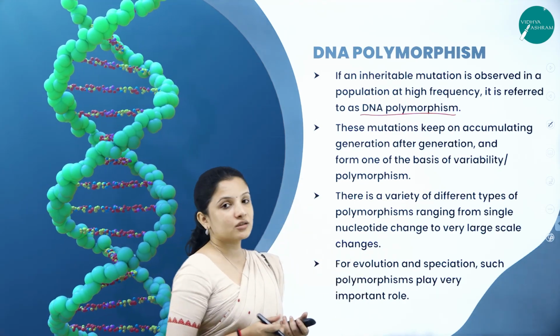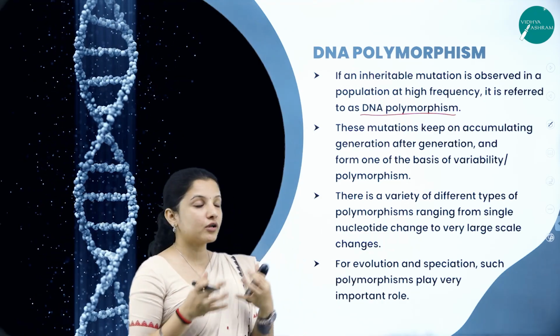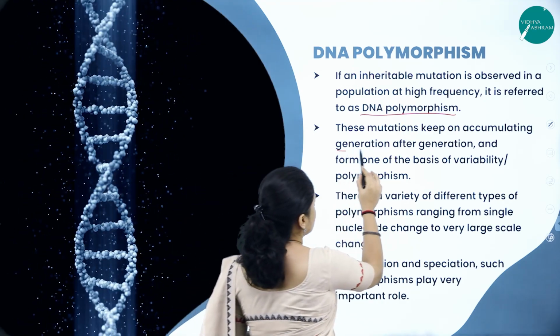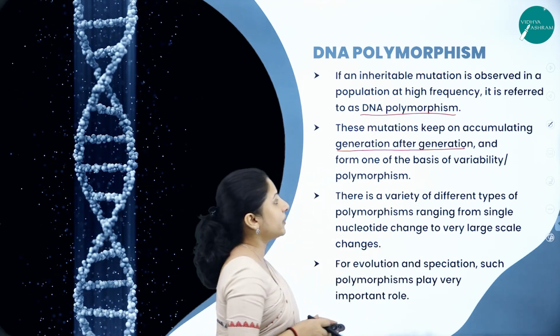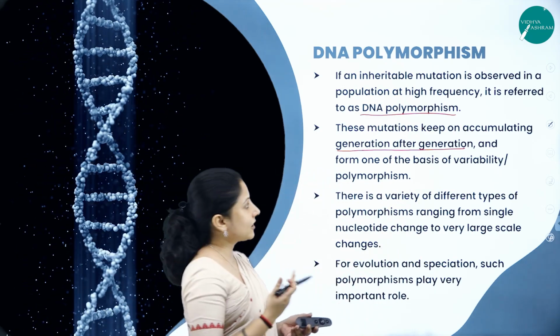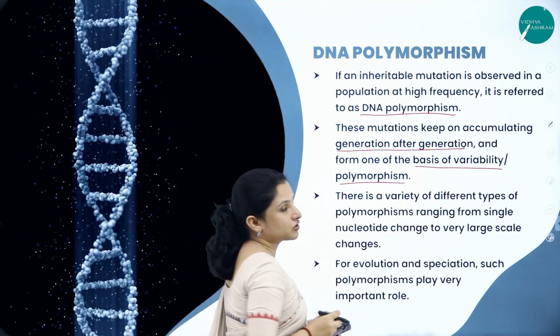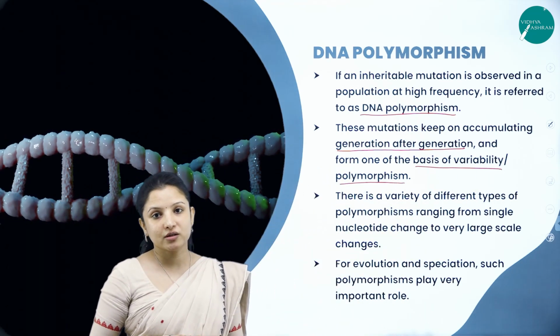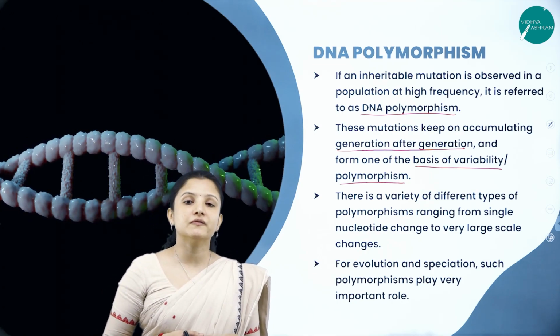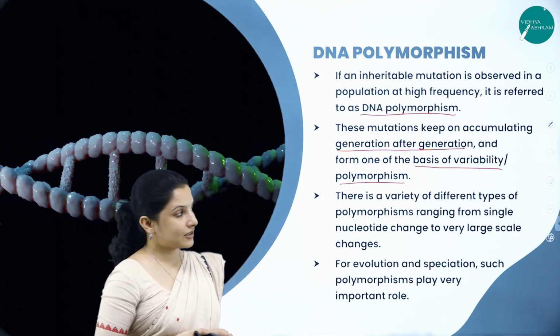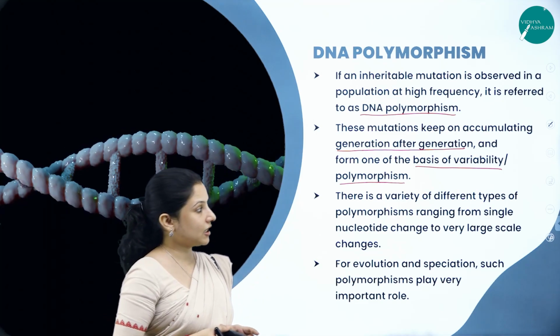So these mutations will keep on accumulating generation after generation, and they will form one of the bases of variability or polymorphism. So that is why each individual is polymorphic in nature, because of the changes occurring on the DNA strand, or the mutations that occur on the DNA strand.